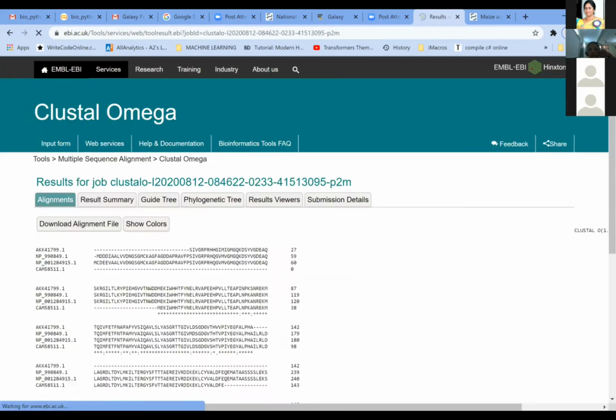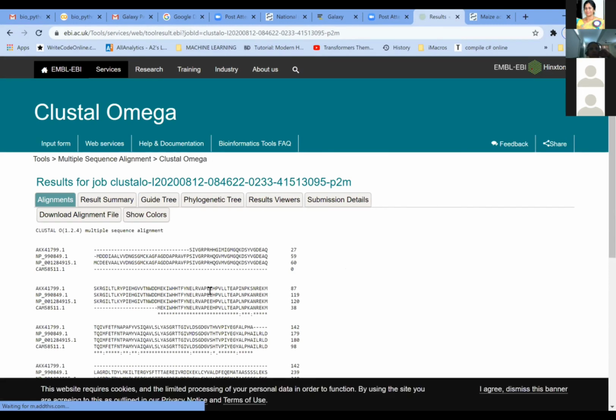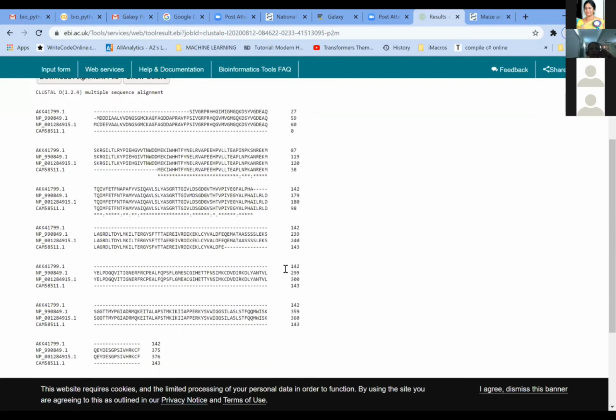So you can see here, Madam showed us in the morning the Clustal alignment of sequences. Here, because 2 of them are shorter and 2 are longer, no alignment is possible across all of them. Wherever all the 4 sequences have amino acids, there you can see the alignment. Madam explained in the morning about these stars and also the colons, where there is a conserved sequence. You can see this set from here to here. This is entirely conserved in all the 4 species, whereas the colon indicates that isoleucine and leucine are similar amino acids, and so on.